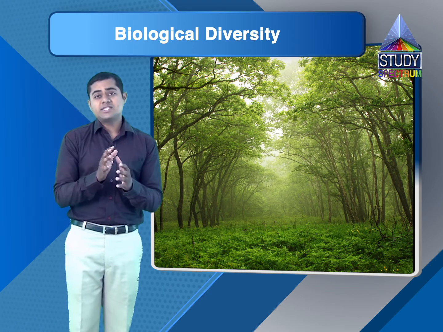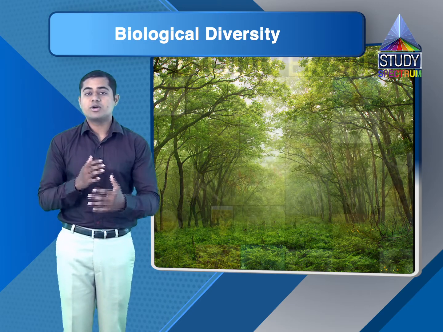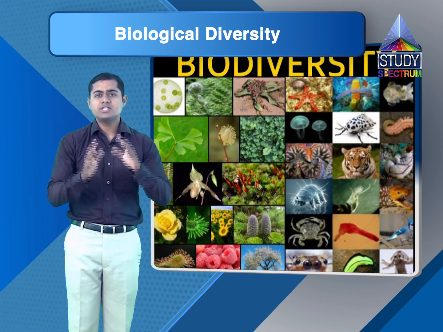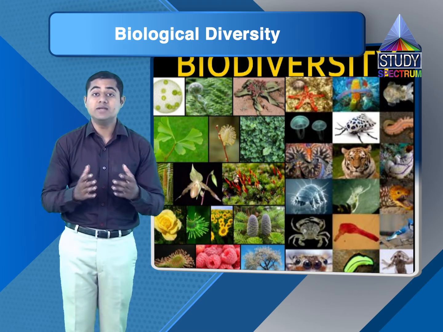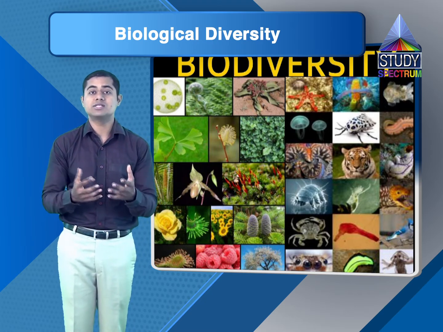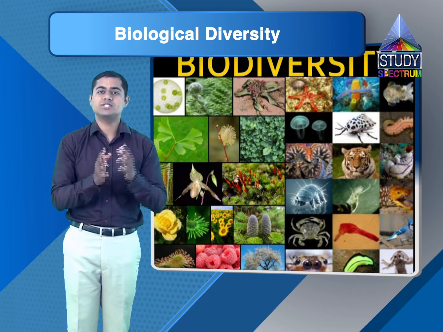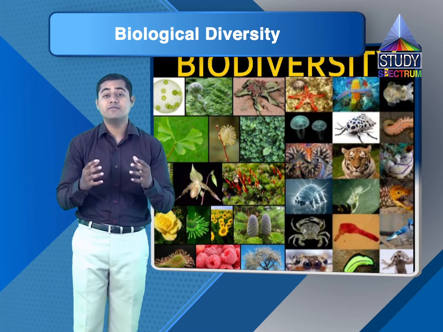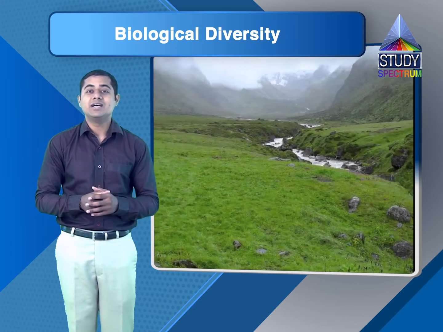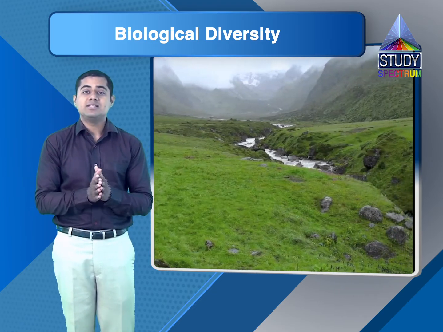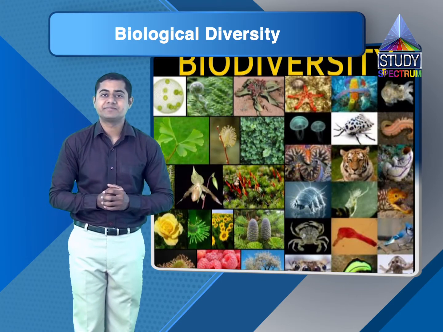So, let me summarize what we have discussed in this biodiversity chapter. What is biodiversity? The huge variety we find in the living things existing on this earth is biodiversity. What are the causative factors for this biodiversity? Environment, nature, geographical differences, different habitats, they themselves are a basic cause for this biodiversity.